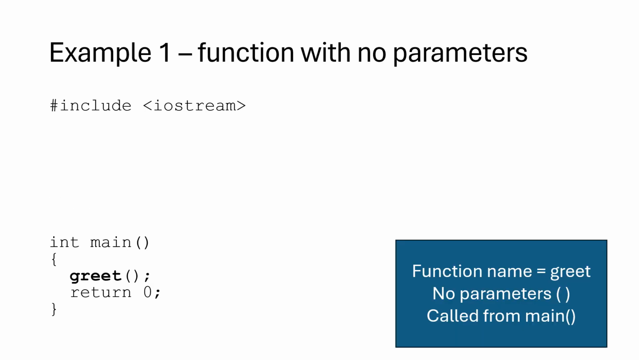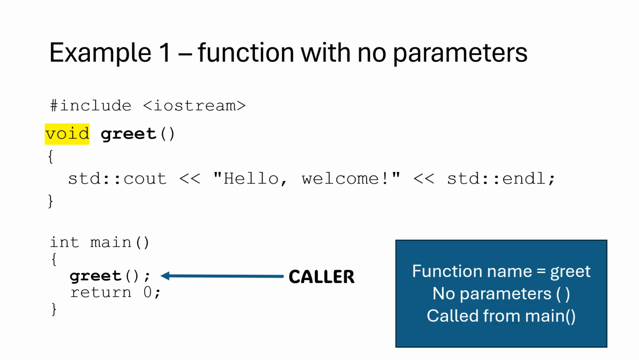Here's a simple example, a function with no parameters. In the main program, we call a function called greet. Notice that there are no parameters in the brackets. Here is the function greet. It performs a task but does not take any input and does not return a value. Take notice of the return type void placed before the function name. It signifies that the function does not return a value to the caller.